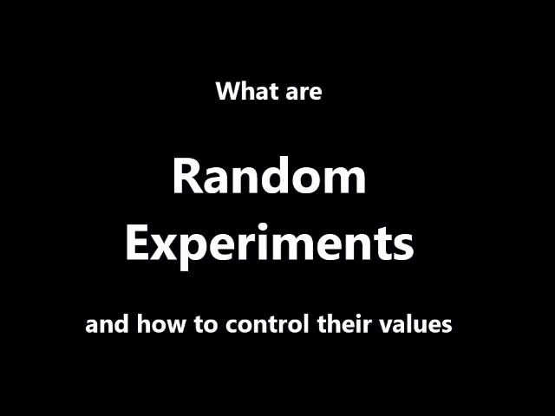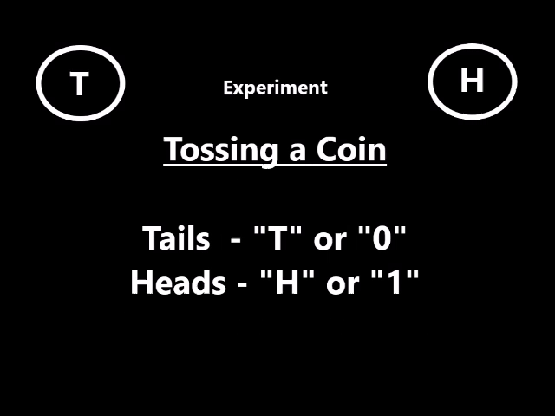However, in some experiments, one may not be able to ascertain or control the value of certain variables, because of which the results will vary from one experiment to another, even though the conditions of the experiment are the same. Such experiments are described as random experiments. So let us understand these random experiments with the help of some examples.